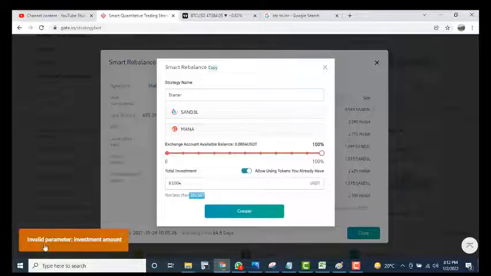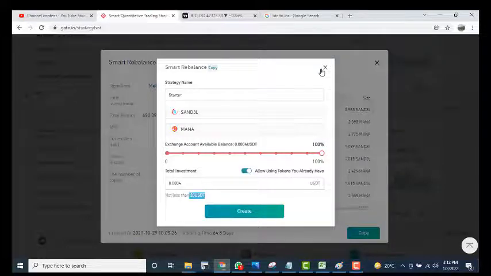After creating, you can see the error: invalid parameter, investment amount is low. So I have to enter $20 here, then click create. After clicking, the same strategy will start. If the user I am copying from sells any of the coins, yours will also be sold. And if he buys, then you will also buy. This is totally copy: if a user buys, you also buy automatically, and if a user sells, you also sell automatically.